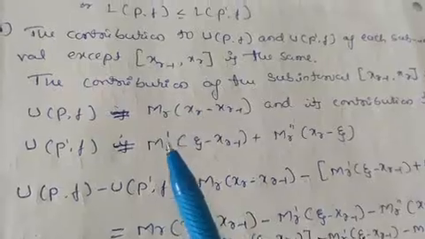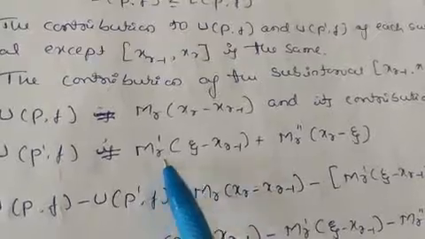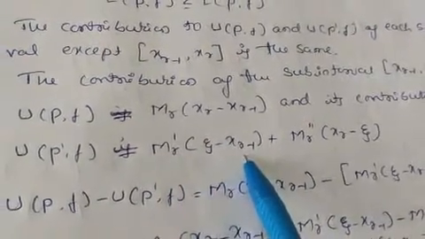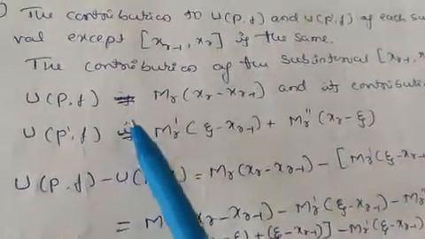Similarly for the upper Riemann sum, UPf is equal to, we know, mr into (xr minus 1), and UP dash f, we have divided that interval into two subintervals, is mr dash into (psi minus xr minus 1) plus mr double dash (xr minus psi). Again take subtraction of these two.